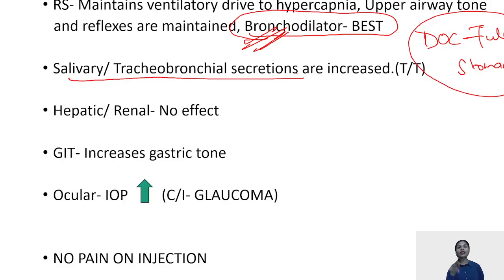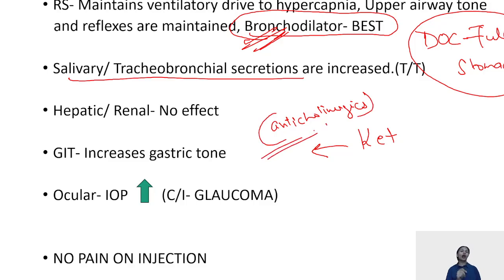Because of this increase, the secretions can get retained and can lead to spasms. That is why whenever ketamine is being used, anticholinergics are given to the patients before that. Always remember, along with ketamine, the question is which other drug has to be given. It is your anticholinergic, to decrease these secretions.